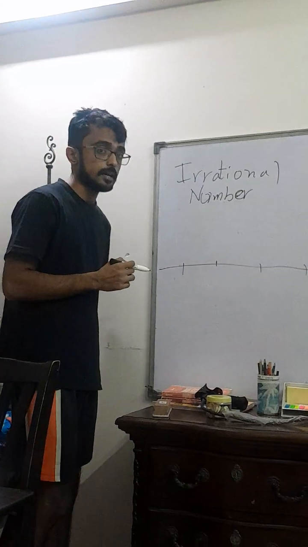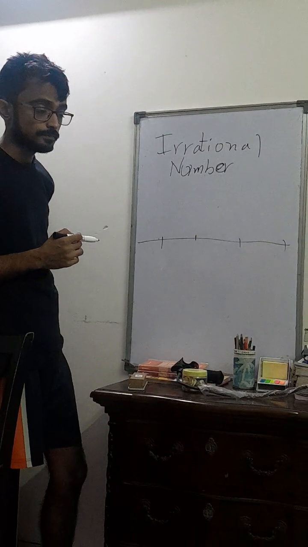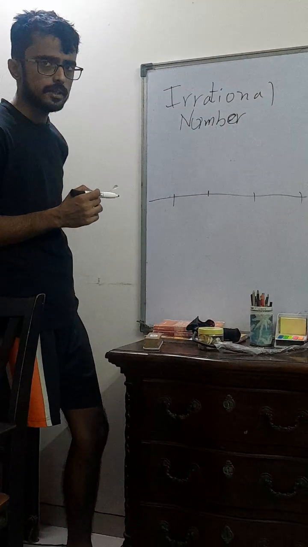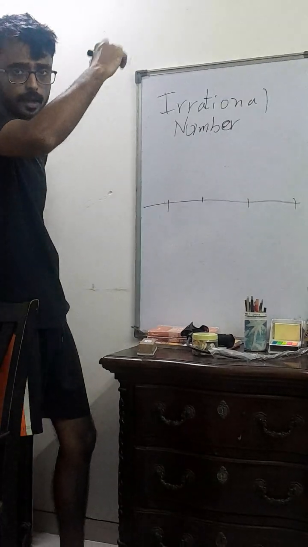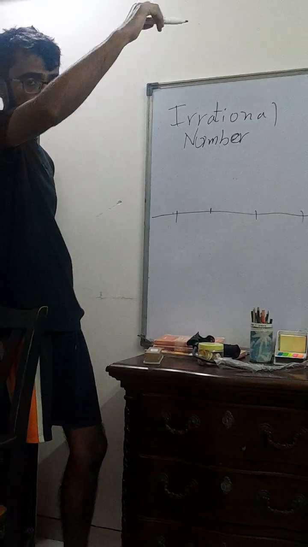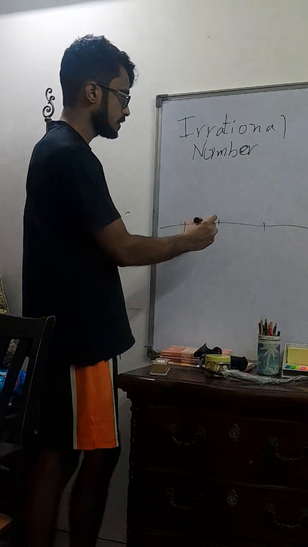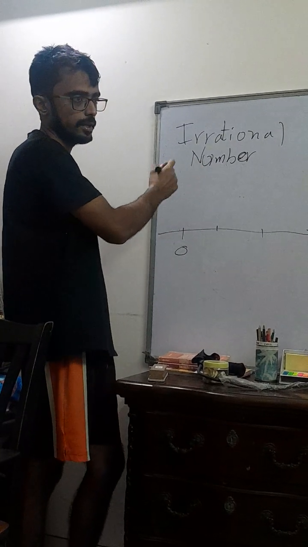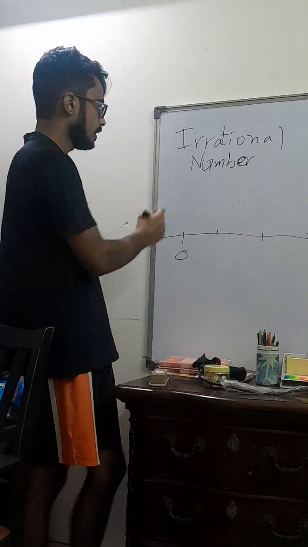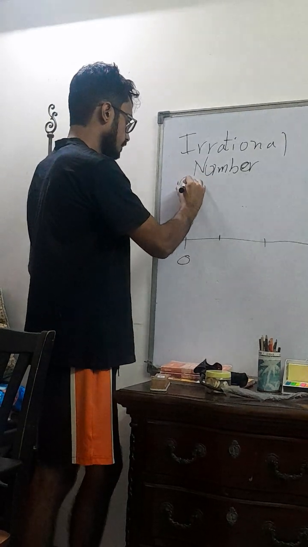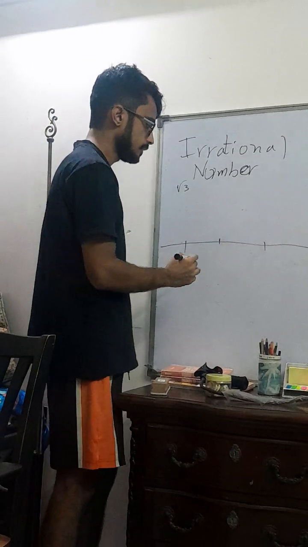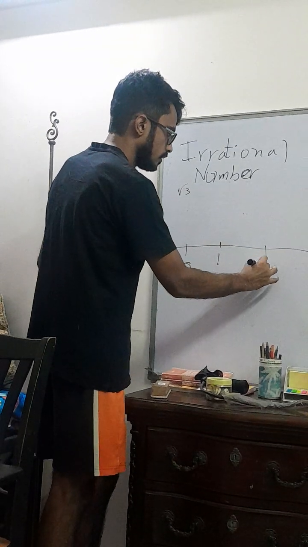We know Pythagoras' theorem. What is that? Root over a squared plus b squared is our hypotenuse. Then all we have to do is draw something where the hypotenuse is going to be root over whatever we want. If we want the square root of 3, then all we need to do is...